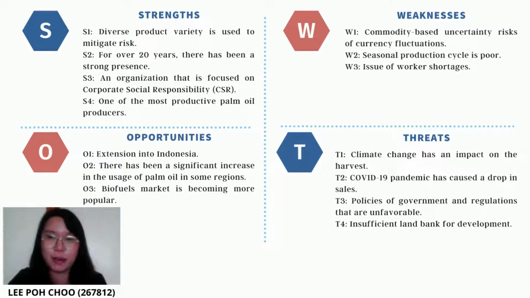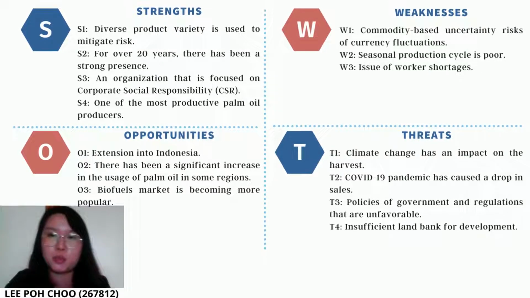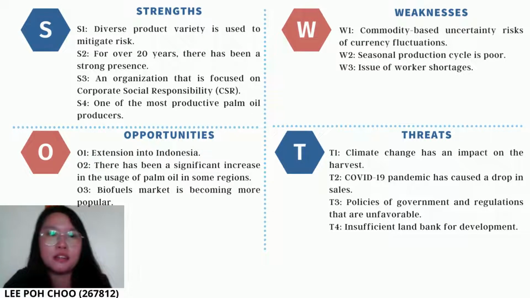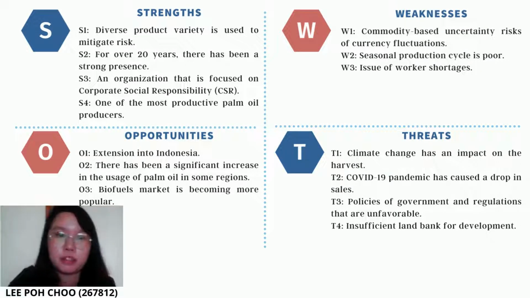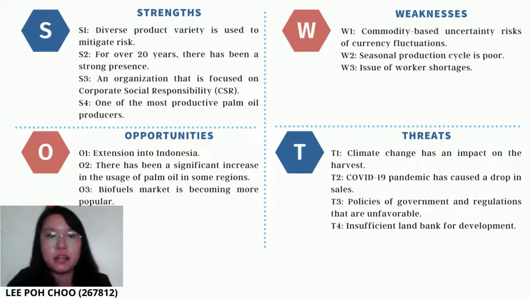Okay, so now I will continue to present the SWOT analysis. The first one is strengths. They have 4. The first one is diverse product variety, used to mitigate risk, and the second one is over 20 years of strong presence. The third one is an organization that is focused on CSR, which is corporate social responsibility. And the fourth one is that IOI is one of the most productive palm oil producers.